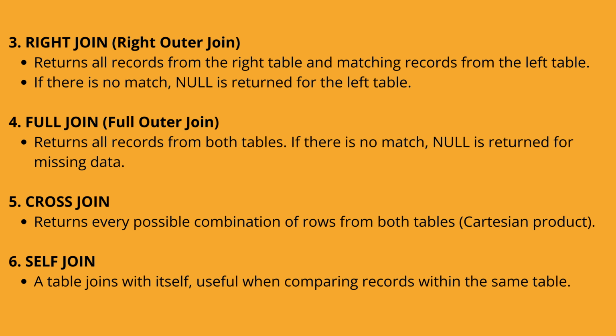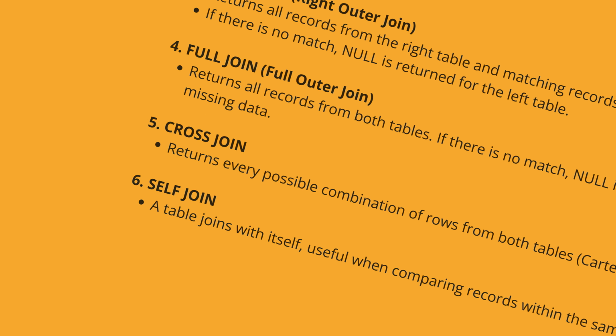Third is right join, also known as right outer join. It returns all records from the right table and matching records from the left table. If there is no match, null is returned for the left table. Fourth is full join, full outer join. It returns all records from both tables. If there is no match, null is returned for missing data. Next is cross join. It returns every possible combination of rows from both tables, Cartesian product. Sixth is self join. A table joins with itself, useful when comparing records within the same table.